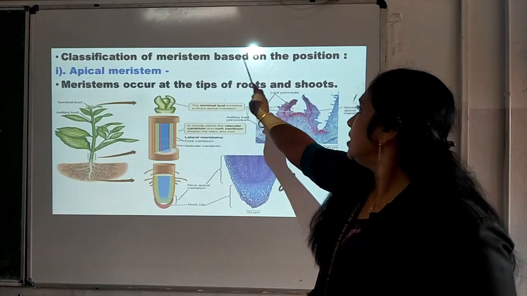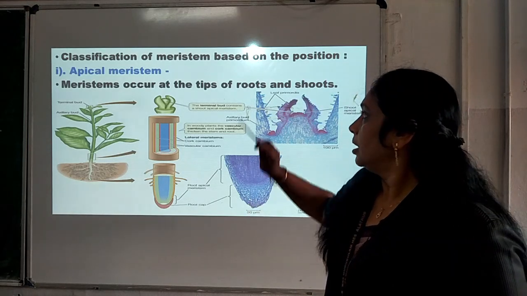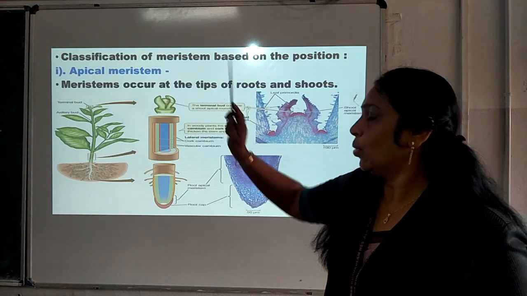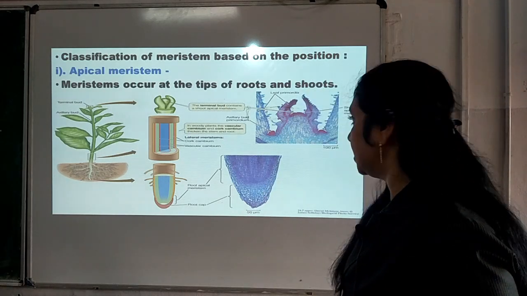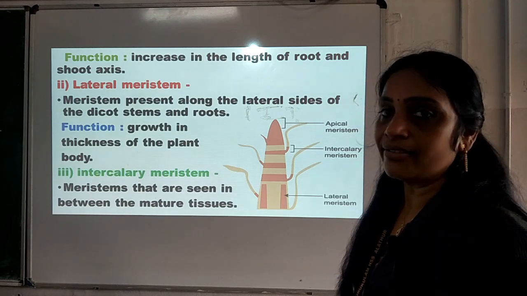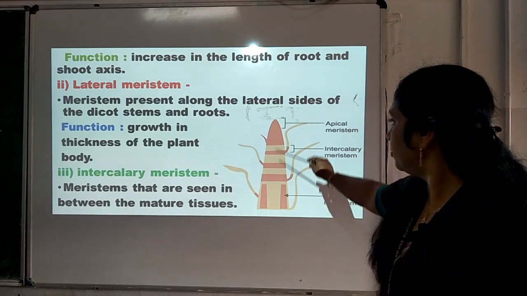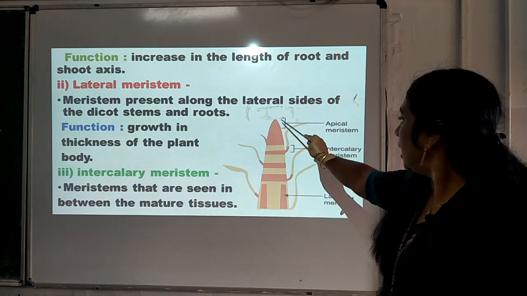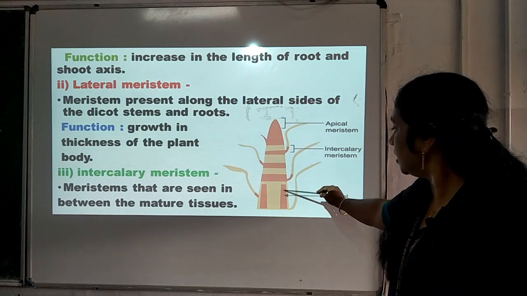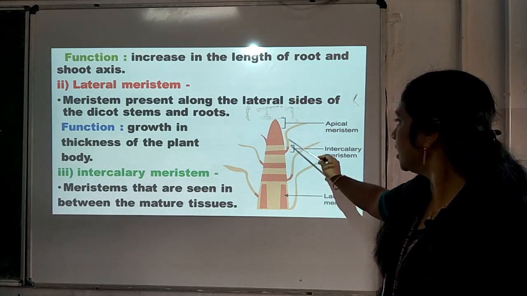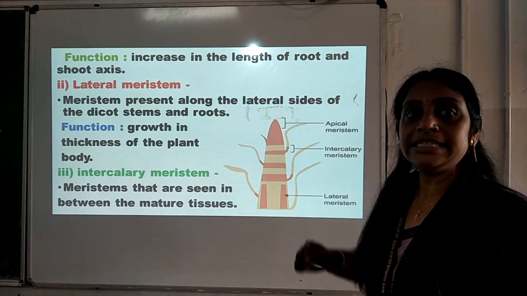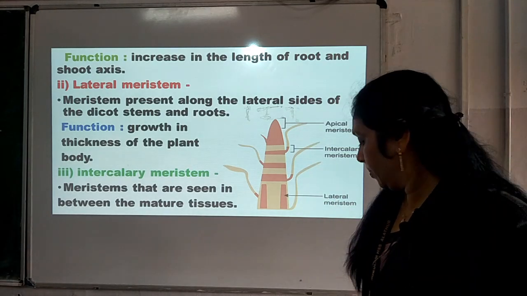Classification of meristem based on position. Meristem can be classified based on its position. Number 1 is apical meristem, number 2 is lateral meristem, and number 3 is intercalary meristem. You can see the figure here. This is the apical meristem, this is the intercalary meristem, and this one is the lateral meristem. So we are going to study what is apical meristem, what is lateral meristem, and what is intercalary meristem.